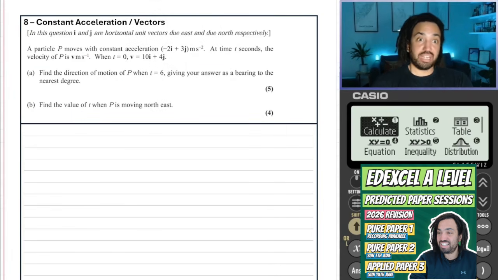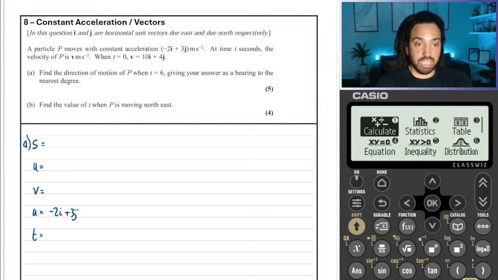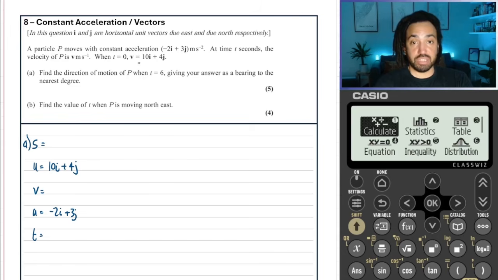Yes, we're on to mechanics. We have constant acceleration, and we have velocity is this when t is 0. So that's the initial velocity. So we can do a suvat given that we are in constant acceleration. So we can say s, u, v, a, and t. Now a is minus 2i plus 3j, and u is 10i plus 4j, because that's when t is 0, that's the velocity.